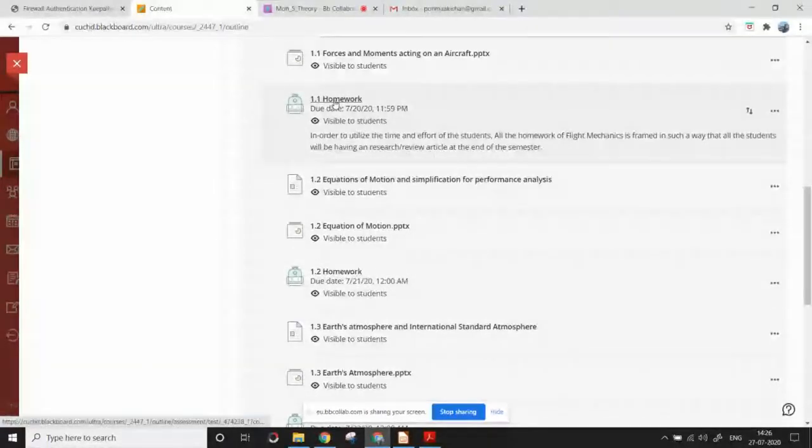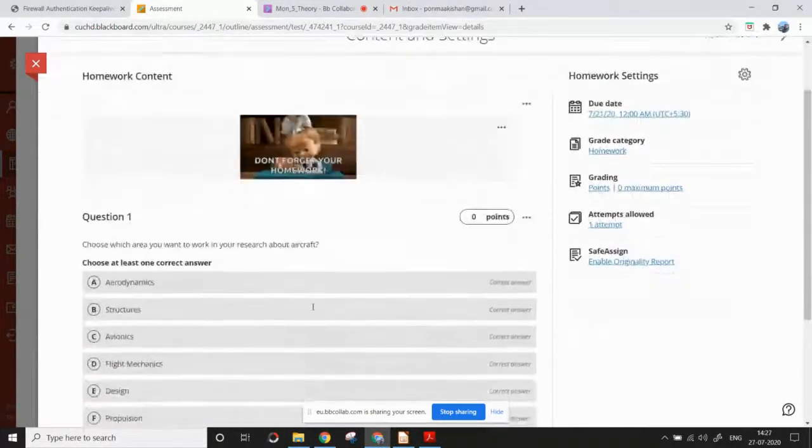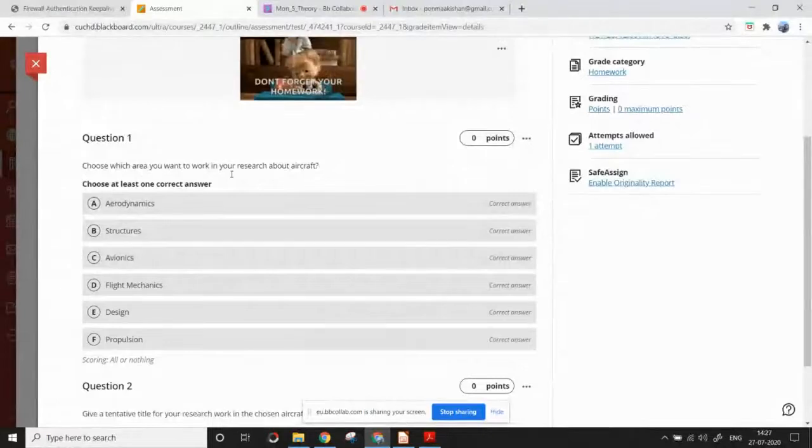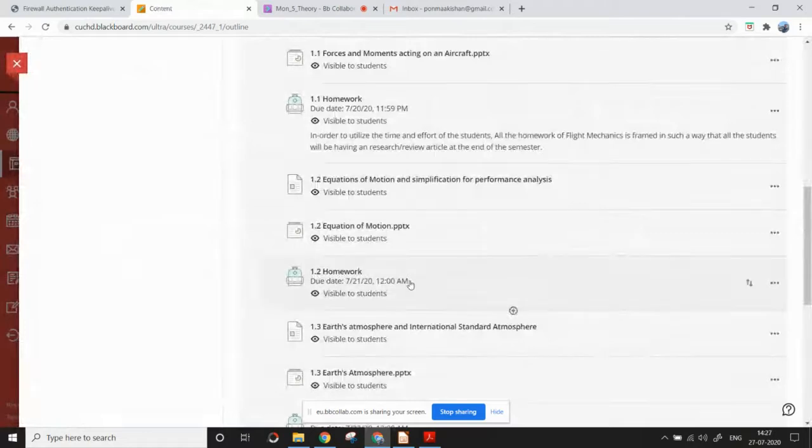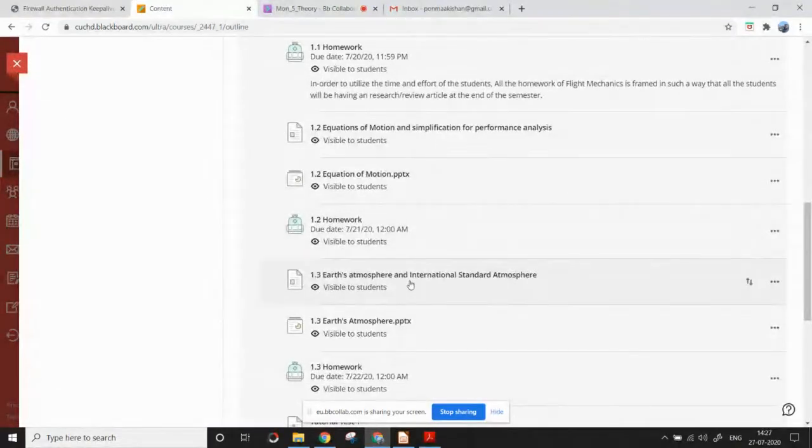In the first homework I have asked about the name only. In the second homework I have asked which area you want to work in for your research: either aerodynamics, structures, avionics or flight mechanics. You don't need to complete these now. Just for today's sake, you have to give the name as well as the URL where you found the details about the particular aircraft. Those two things I need. Time to time I will be giving this type of homework, so together we can submit it as a research article at the end of the semester.